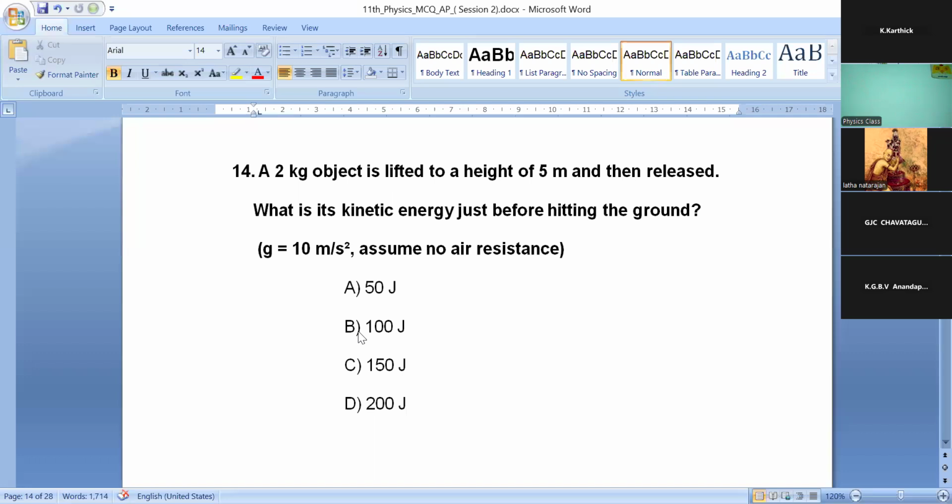Option B, 100 joule. Option C, 150 joule. Option D, 200 joule. A 2 kg object is lifted to a height of 5 meter and then released. What is its kinetic energy before hitting the ground? You have 40 seconds left.